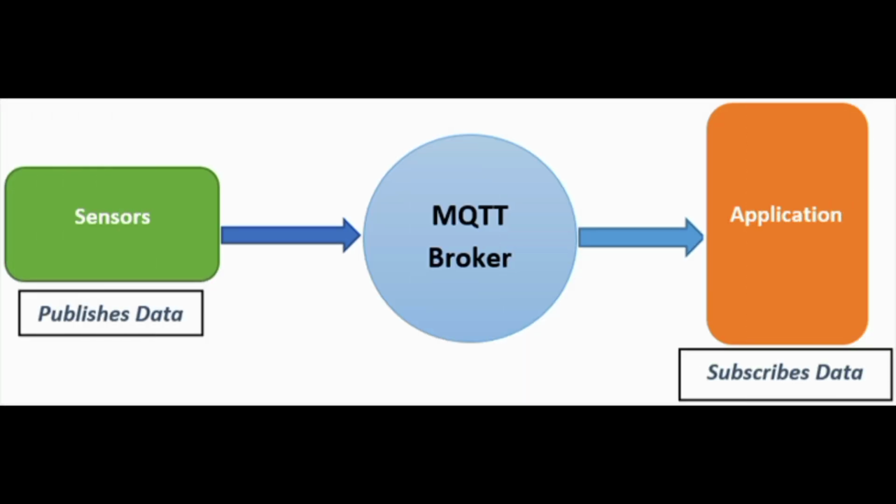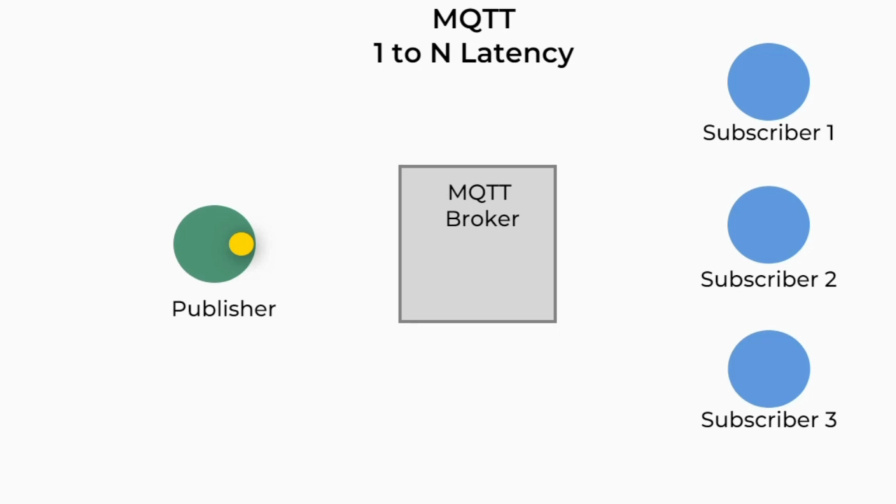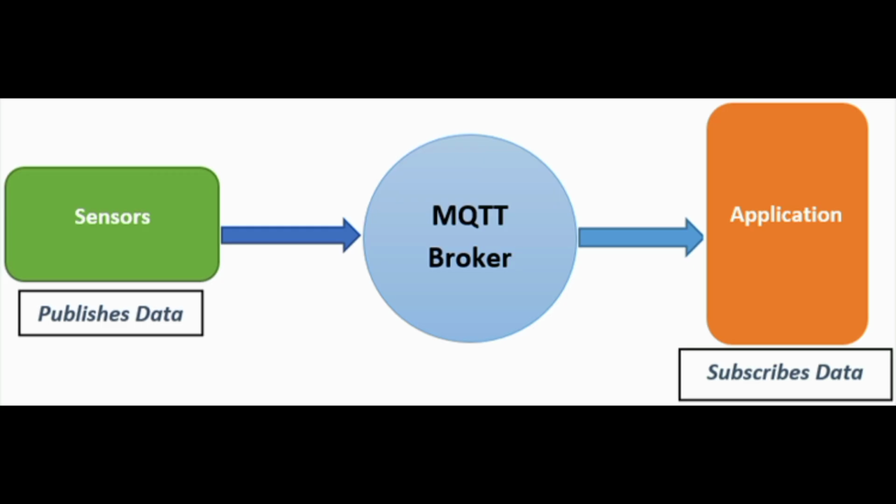It also works the other way around. A sensor in your home or garden might send humidity or temperature data every few seconds. That data goes to the broker, and any app or device that is subscribed gets the updates instantly. So you can see the sensor publishes the data, it gets to the MQTT broker, and then it gets to the application which subscribes to that particular data.